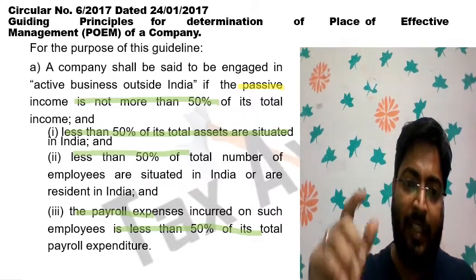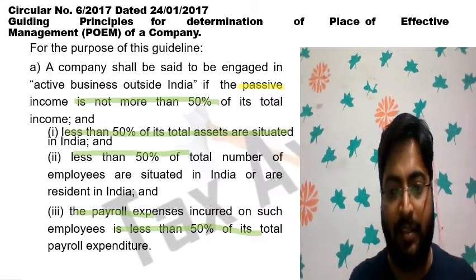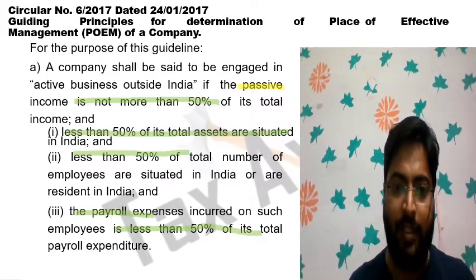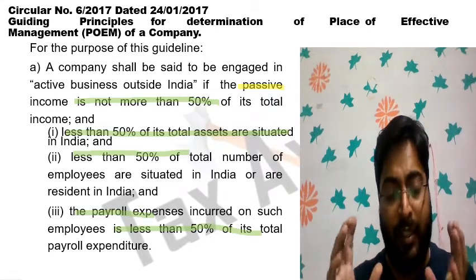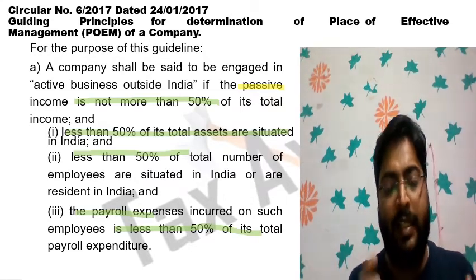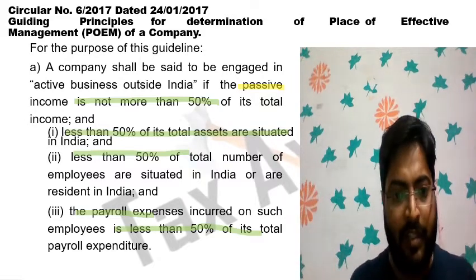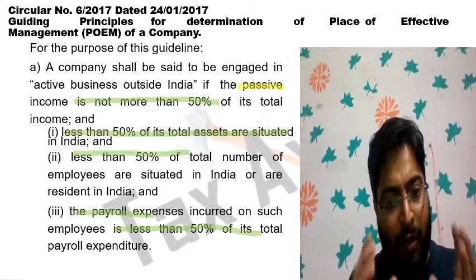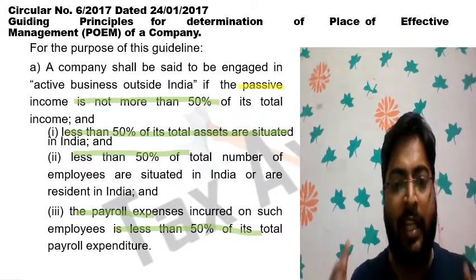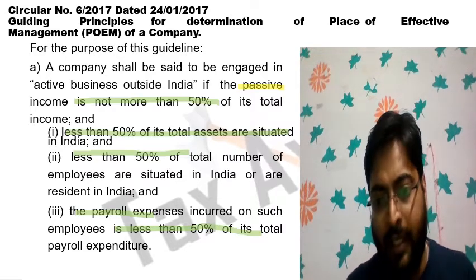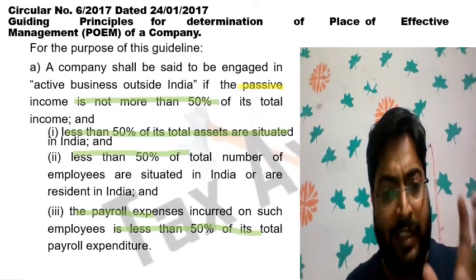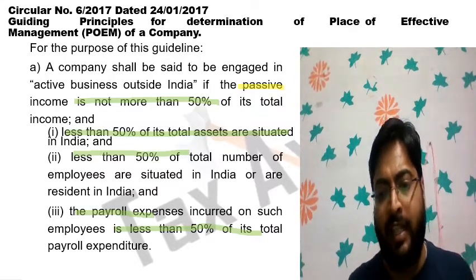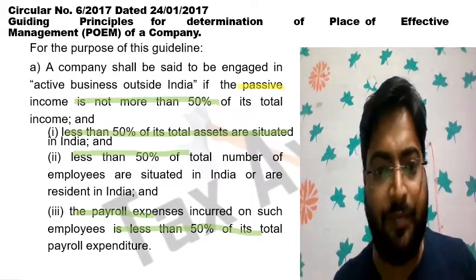If passive income is not more than 50%, means passive income is less than 50%, then we need to check further three concepts: whether assets in India are not more than 50% of the total assets, employees in India are not more than 50% of total employees, and payroll expenses in India are not more than 50% of total payroll expenditure. We need to check these to determine the active business outside India. Now, how do you check total assets? How do you check income? All these concepts are discussed in detail in the next slide.